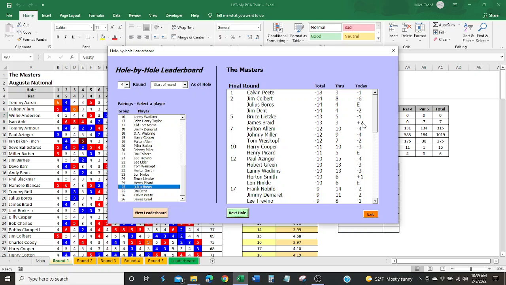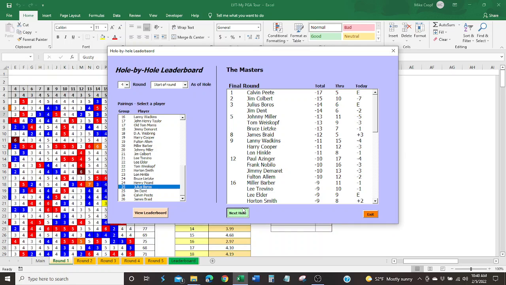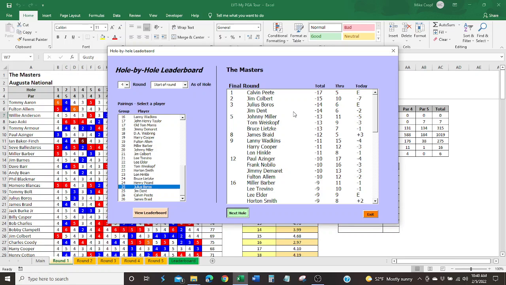James Braid is already 2 shots over for the day. He's going the opposite direction. Julius Burrows is 3 shots behind. They're both even with Calvin Peete for the day. The next hole, he is still even. He's still 3 shots behind. Jim Colbert's coming up and is 2 shots behind after 10 holes.